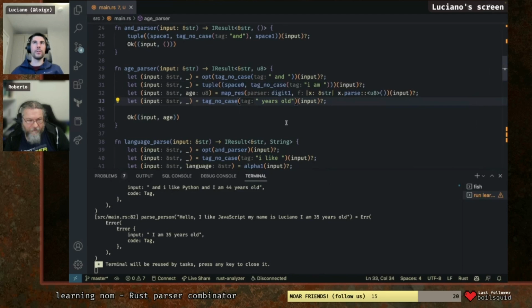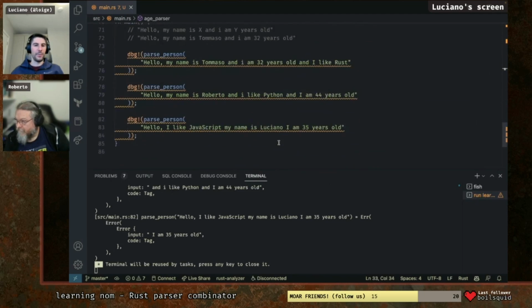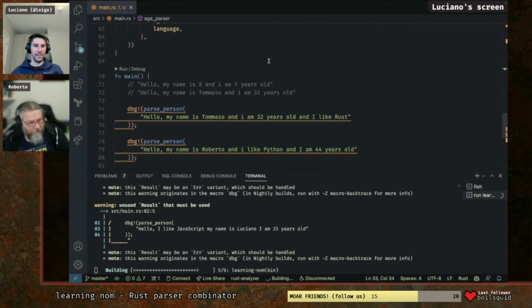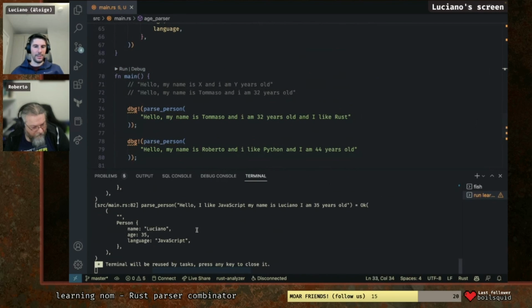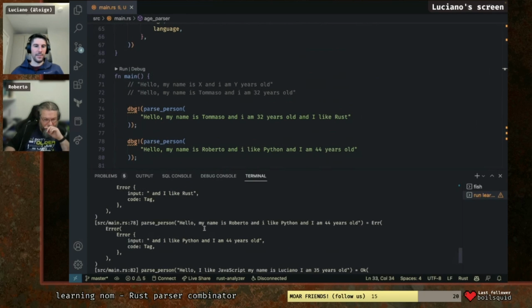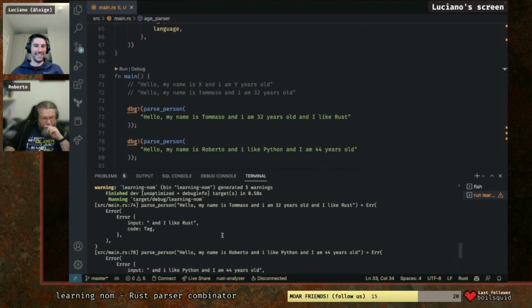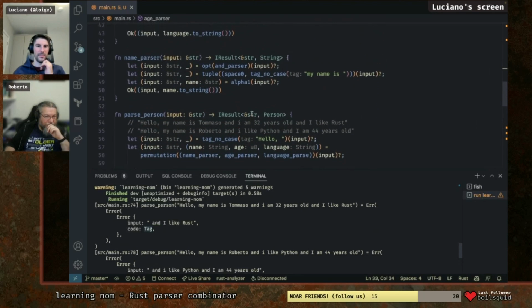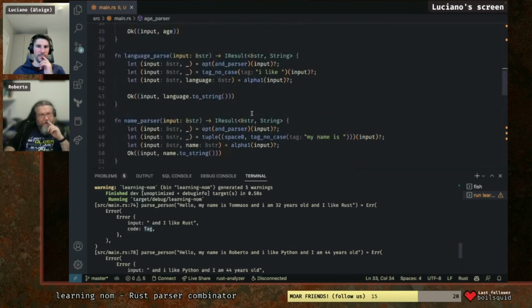Okay, we have lots of activity in the chat, but let's try this first and then we'll get to everyone. Sorry for that. Ooh, works. Yeah. Oh, but this one broke. "And I like Python and I'm 44 years old." Which one broke? The Python one broke, and also the other one, "and I like Rust." Why? Go up in the language one. That stuff about the end is not working somehow.